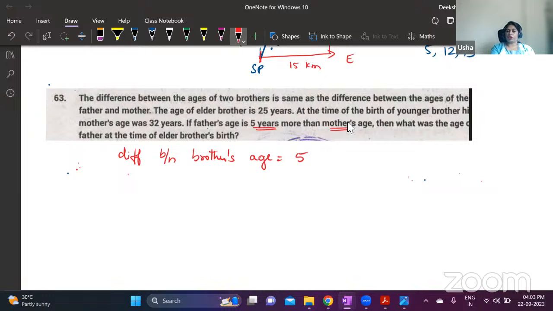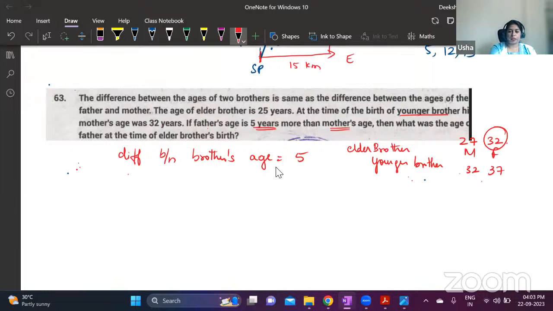So, at the time of birth of younger brother, mother's age was 32. So what will be the father's age? He's 5 years older, so he'll be 37. And brother is also 5 years older, right? So elder brother was born even 5 years before. So 5 years before, mother's age will be 27 and father's age will be 32. So answer is 32. Is this clear, everyone?